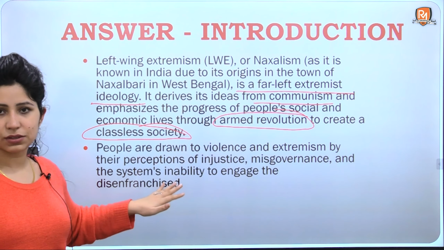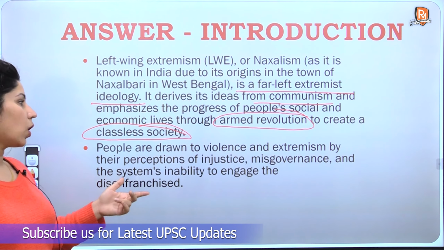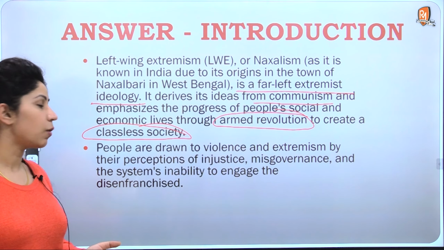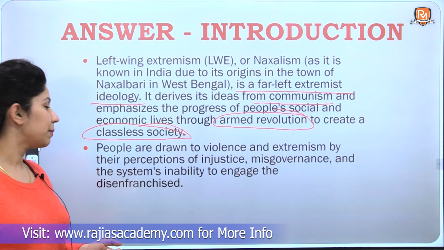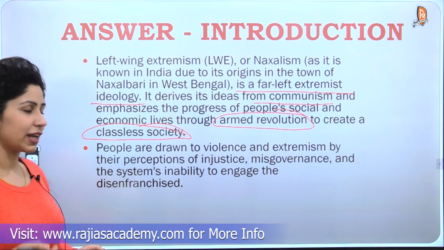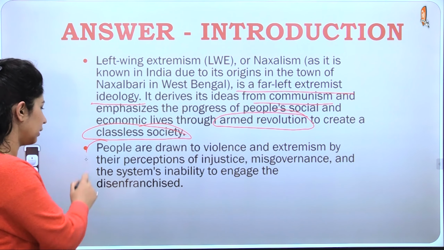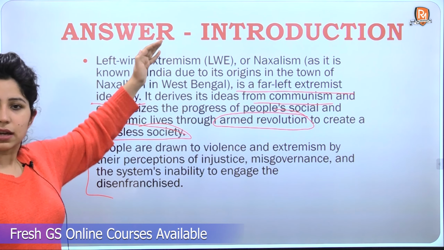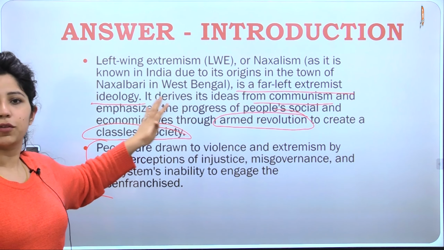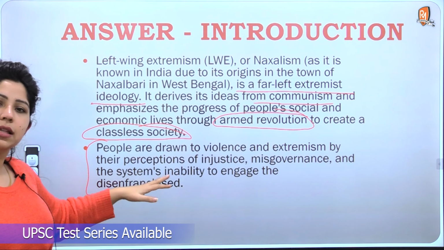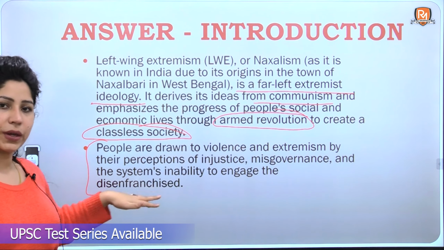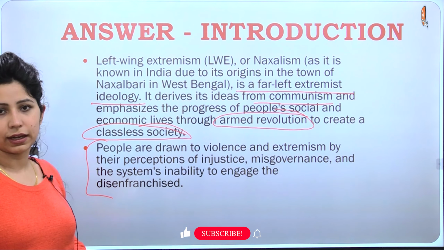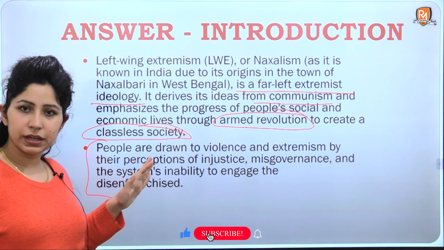An example is written here. People are drawn to violence and extremism by their perceptions of injustice, misgovernance, and the system's inability to engage the disenfranchised. Either you can club this with the introduction, you can use this as the starting line, but this is a better form of introducing your answer. You can use this line in your conclusion as well. These are the general reasons why LWE prevails in India. So here we are done with the introduction.